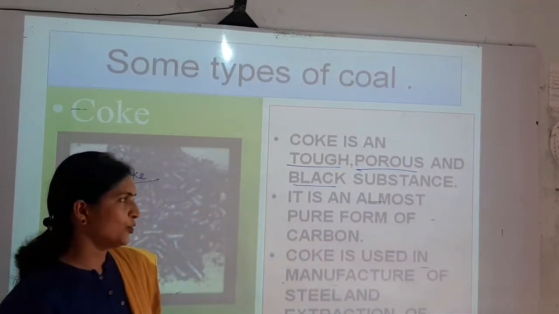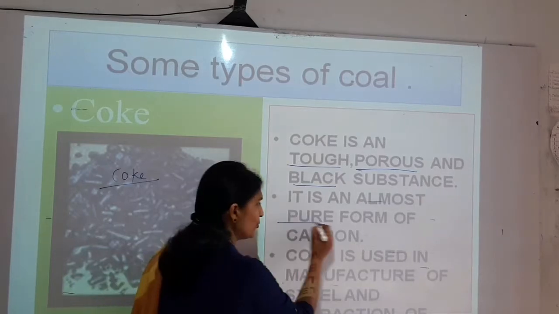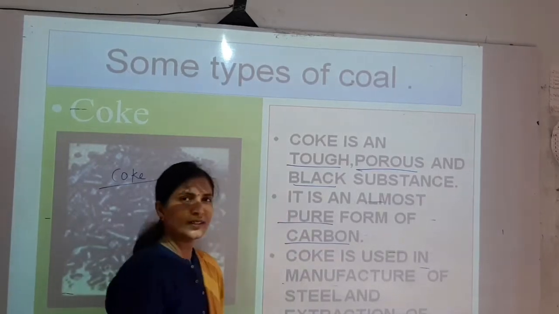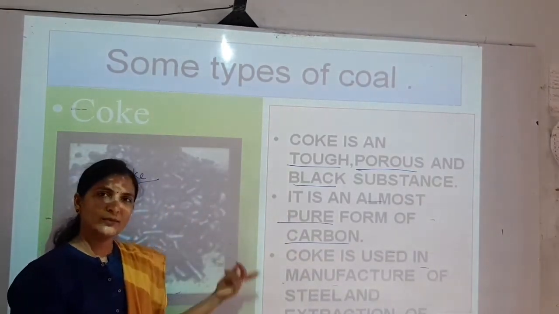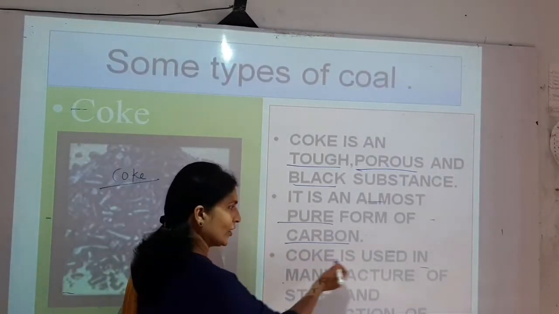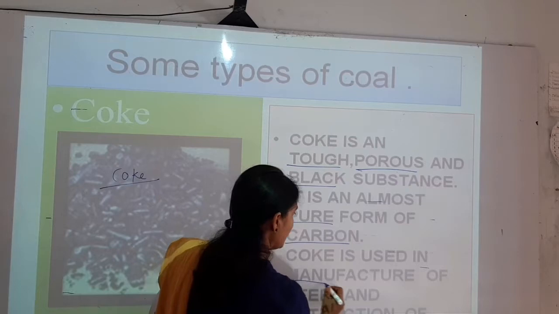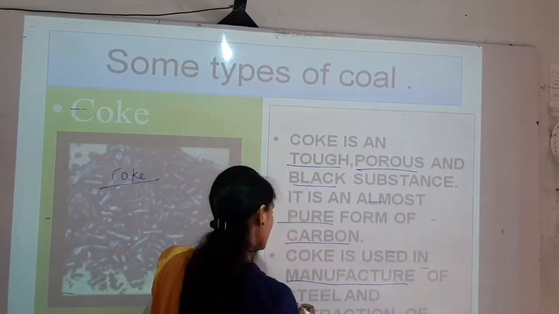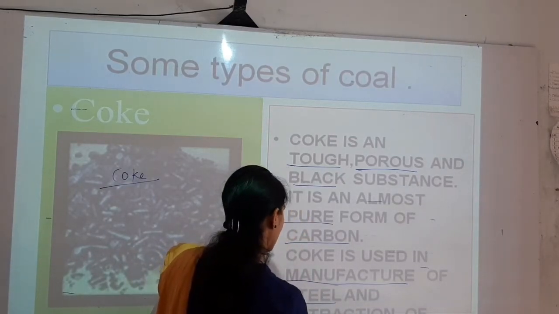It is almost a pure form of carbon. Coal and coke are forms of carbon. Now, where is coke used? Coke is used in the manufacturing of steel and the extraction of metals.